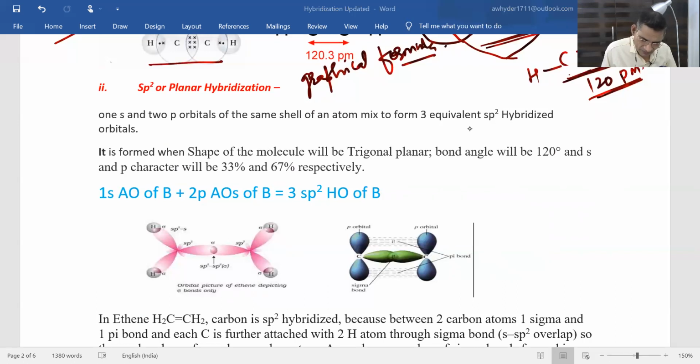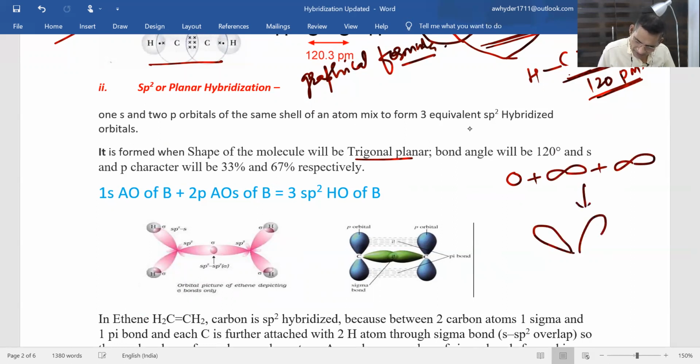See, this is 1s, this is 1p, this is another p. These three will combine together to form sp2 hybridized orbitals, sp2, sp2, sp2, of any species.